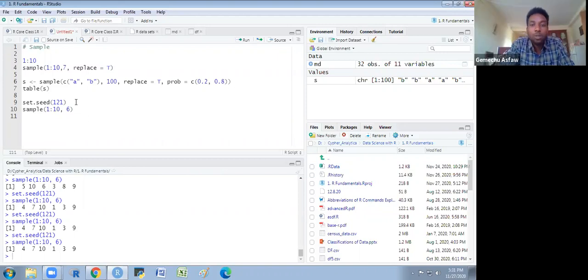On what depending do we choose a number for the set.seed? You could use any number. You could choose any number. The next time when you run this, you will get the same.